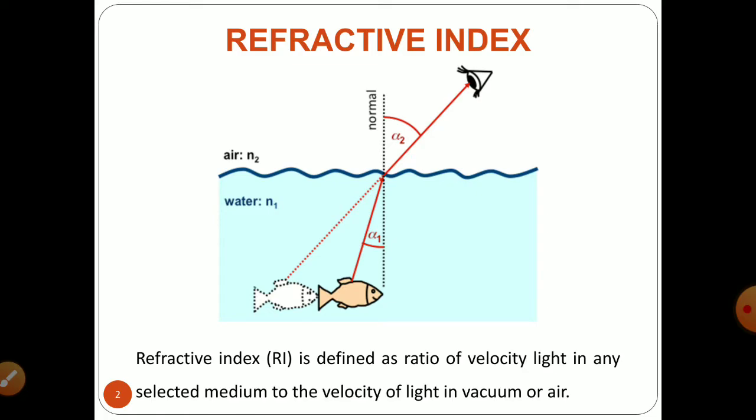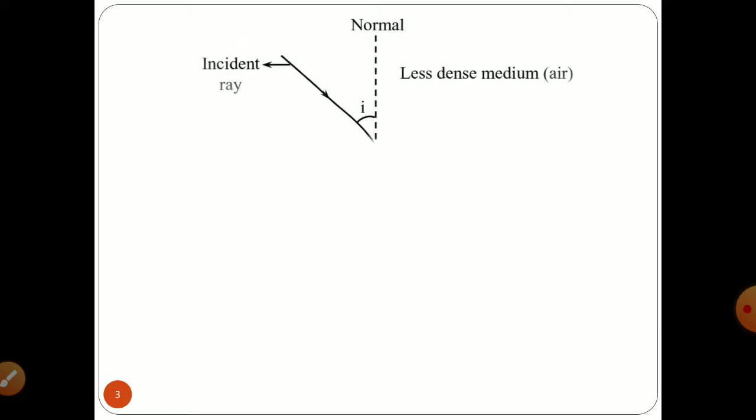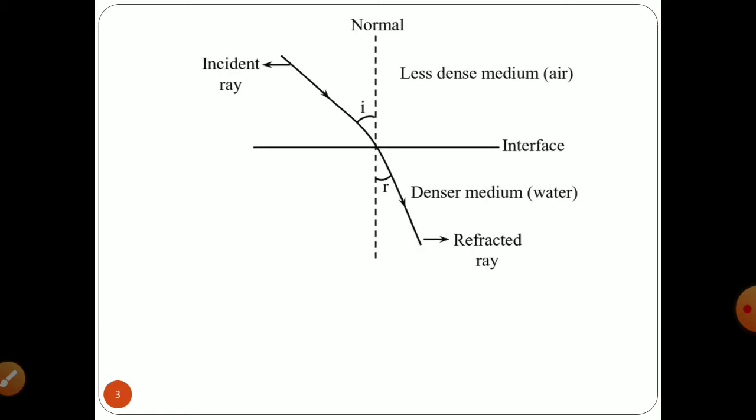So this change in direction is nothing but your refractive index, which is the ratio of the velocity of light in vacuum or air to the velocity of light in any selected medium. It means that in order to have the relationship for this change, you need to focus on the velocity of light observed in the selected medium in contrast to the velocity of light in vacuum or air. Let's understand it by means of this graph.